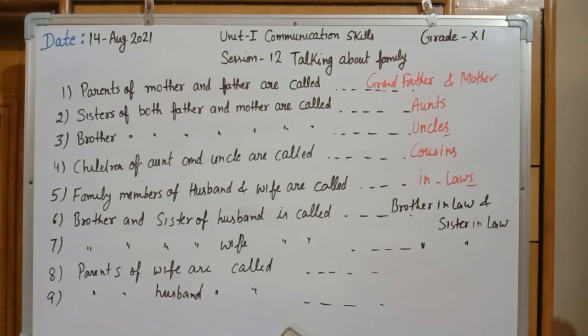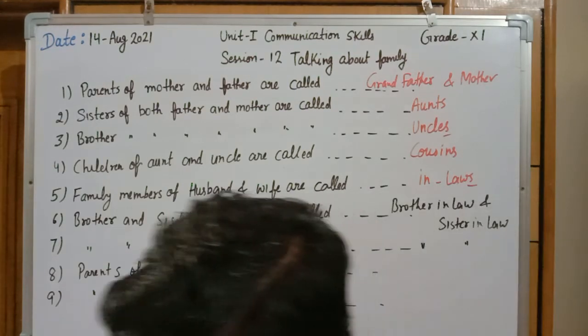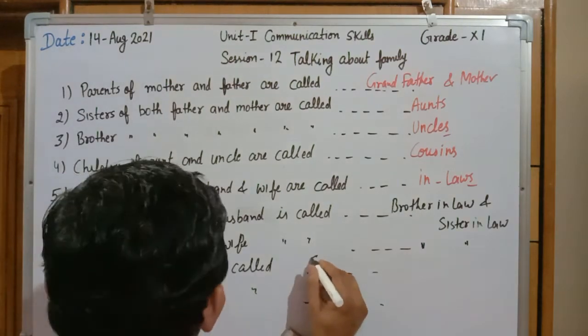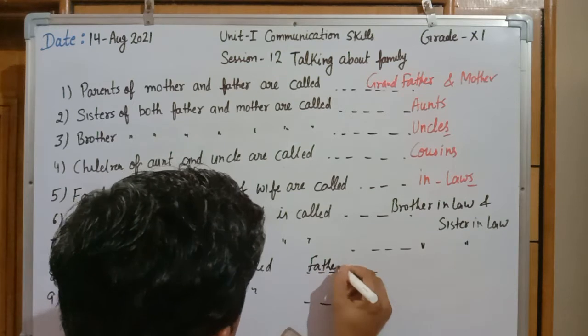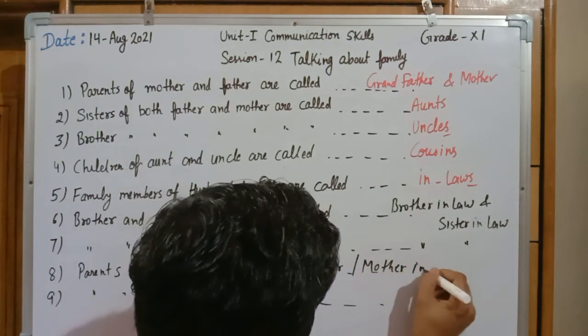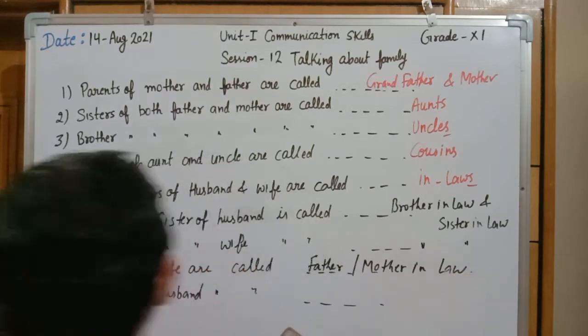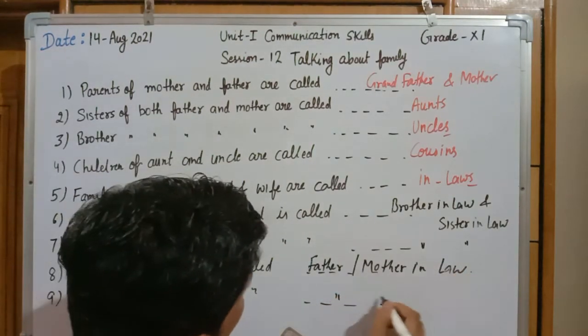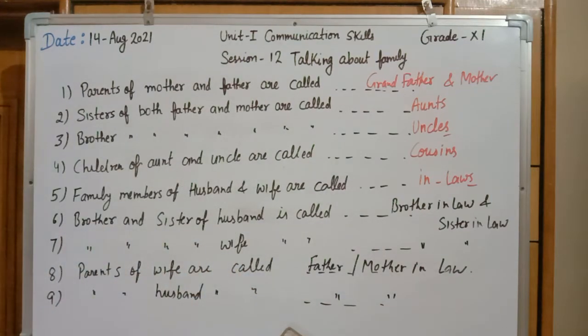Now parents of wife are called father-in-law and mother-in-law. Last point, parents of husband are called, again, father-in-law and mother-in-law. These are the relationships between the family members when you are talking about your family.